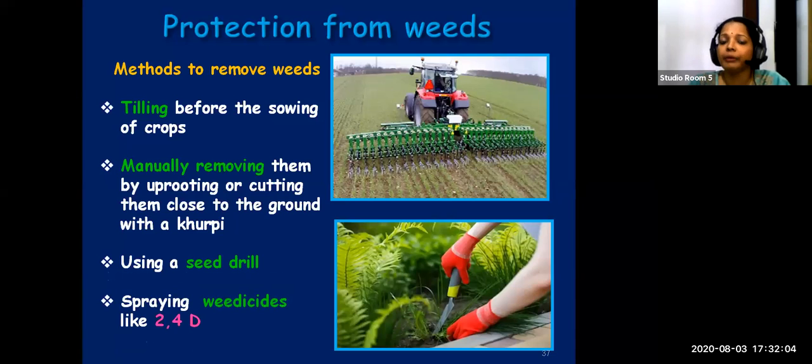2,4-D is an example for a weedicide. So 4 methods we learn for removing the weeds. The first one, tilling before sowing. Then using a seed drill, spraying weedicides like 2,4-D, or manually removing, or with your hand uprooting them, or you can even cut them close to the ground using a kurpi. And these are the different methods by means of which you can remove the weeds.